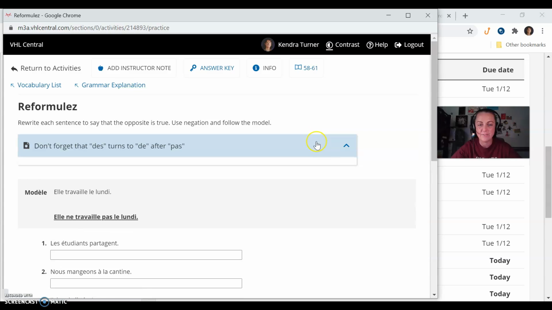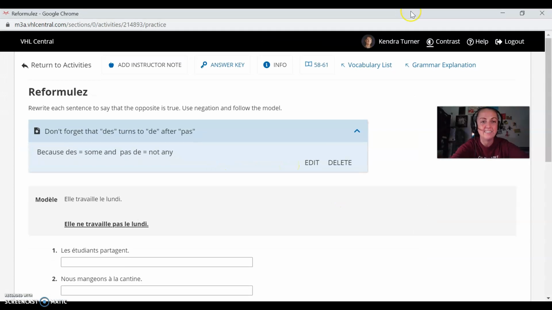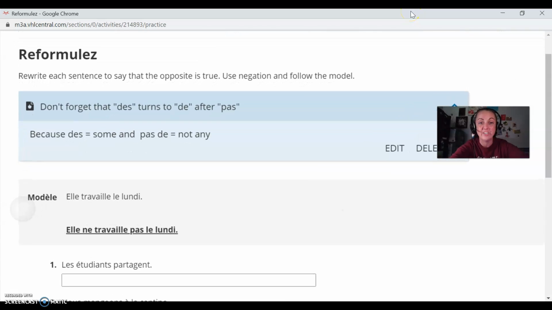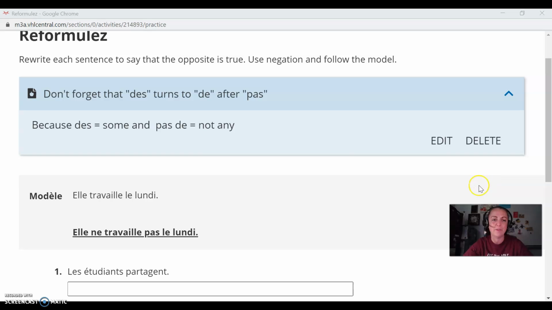And I'm going to practice because I've done this one. Just a little hint here. Don't forget that de is going to turn to de after pas. It's like don't have it because de is some and pas de is like not any. So just a small little thing they mentioned in there, but don't get all mad saying, I can't get it to work. It's like pas de, pas de.